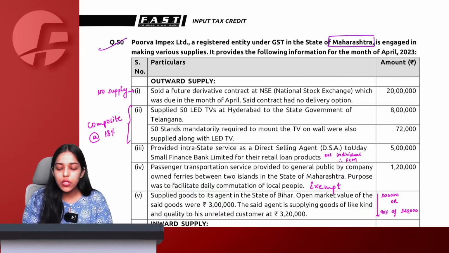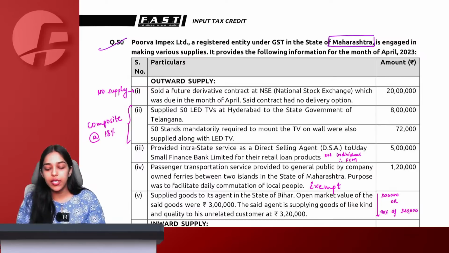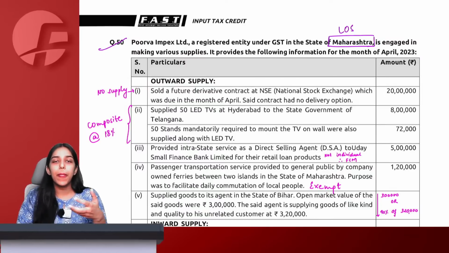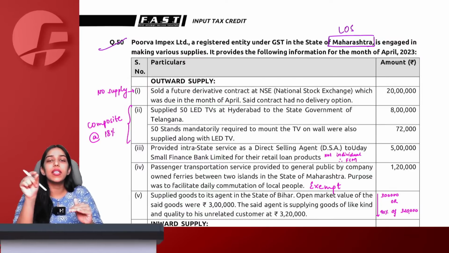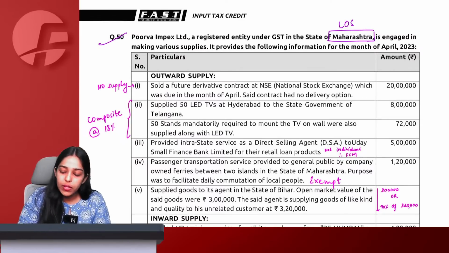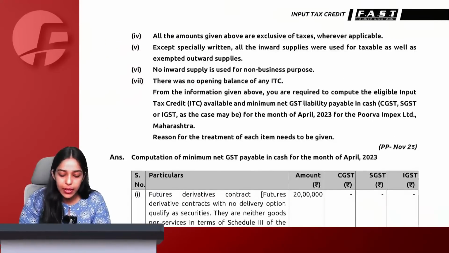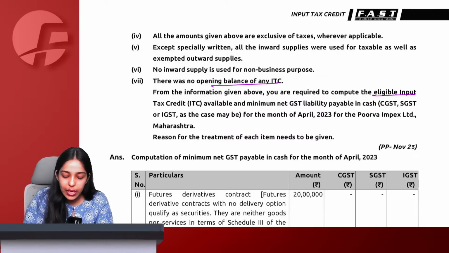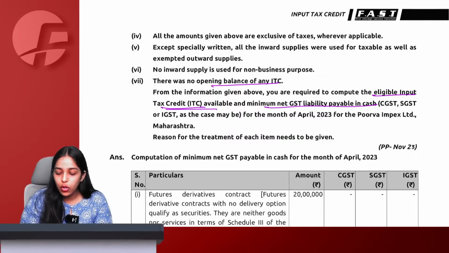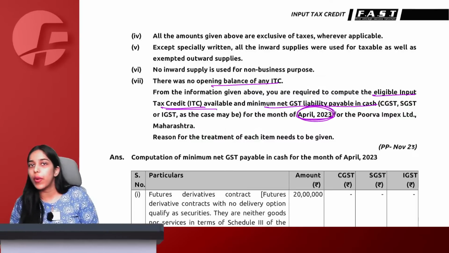You have to see which state we are registered in so that location of supplier is fixed. Then we only have to see place of supply and determine whether intrastate or interstate. Second thing, you always have to see for what month the question is asking you to calculate the liability. The question here is saying we don't have any opening balance of ITC. From the above information given, we are required to compute the eligible ITC available and also the minimum GST payable for the month of April. A full computation question again.